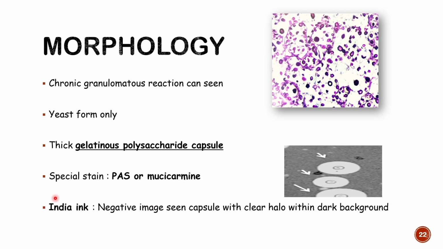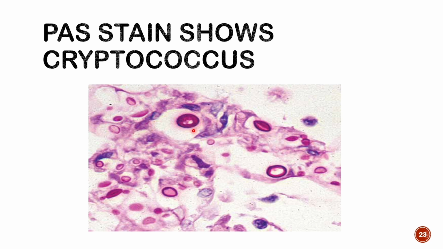Okay, in an Indian ink preparation, they will be shown as a negative image. Negative image seen: capsule with a clear halo within the dark background. So here within the dark background, you can see a capsule with a clear halo surrounding it. That is the Indian ink preparation. The PAS stain again, a photomicrograph of a PAS stain demonstrating Cryptococcus fungus infection. This is the thick gelatinous capsule. You can clearly see a capsule, right?